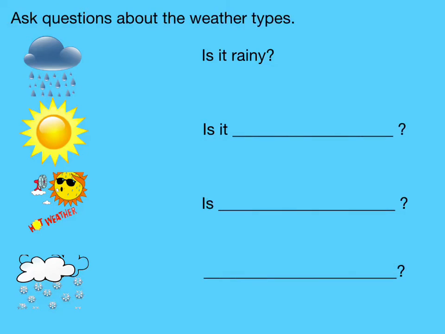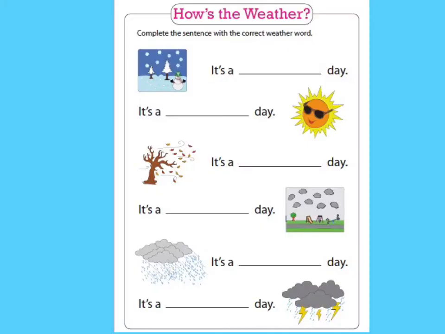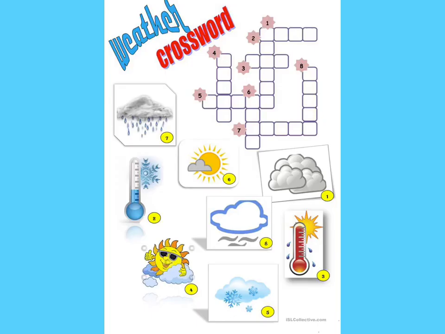For example, is it rainy? Answer questions about the weather types. For example, is it rainy? Yes, it is. Is it cloudy? No, it is not. Complete the sentence with the correct weather word. For example, it is a snowy day. First, write the weather words and then do the weather crossword.